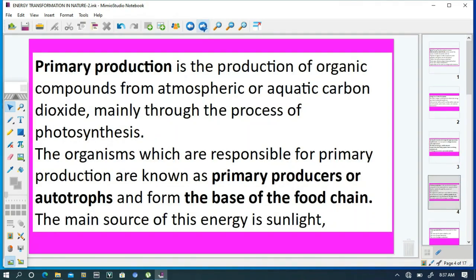Primary production. Primary production is the production of organic compounds from atmospheric or aquatic carbon dioxide, mainly through the process of photosynthesis. The organisms which are responsible for primary production are known as primary producers or autotrophs, and they form the base of the food chain. The main source of energy from which the primary producer taps its energy is the sunlight.